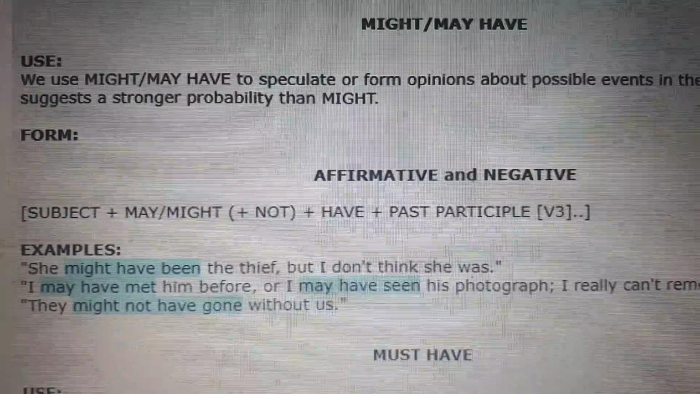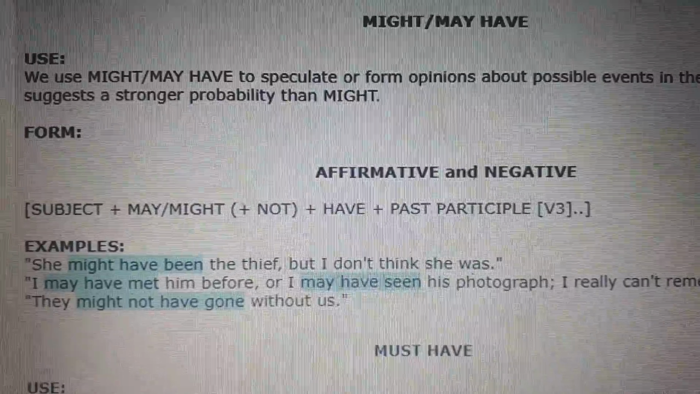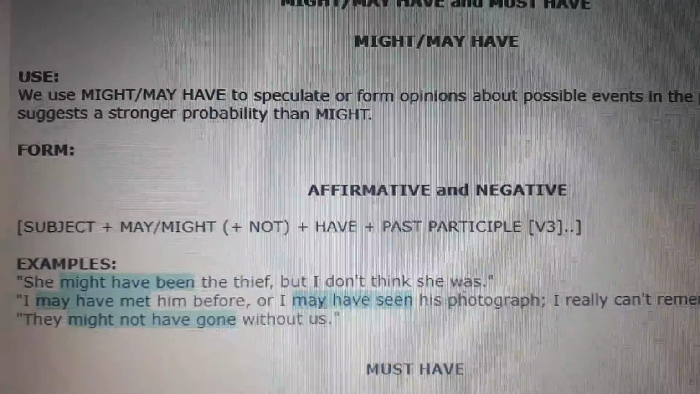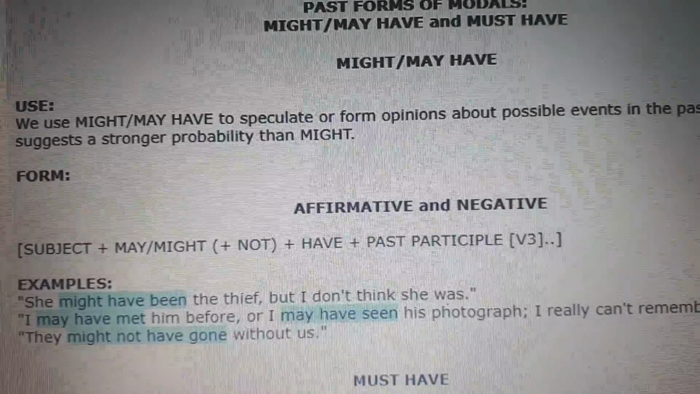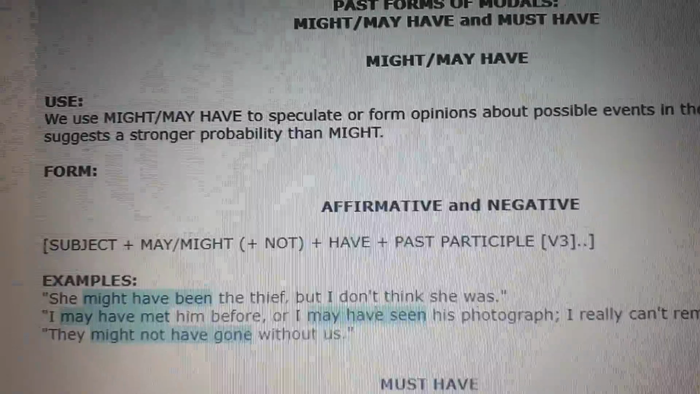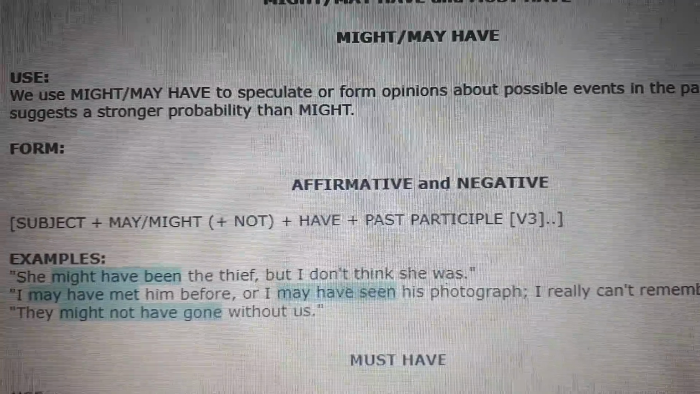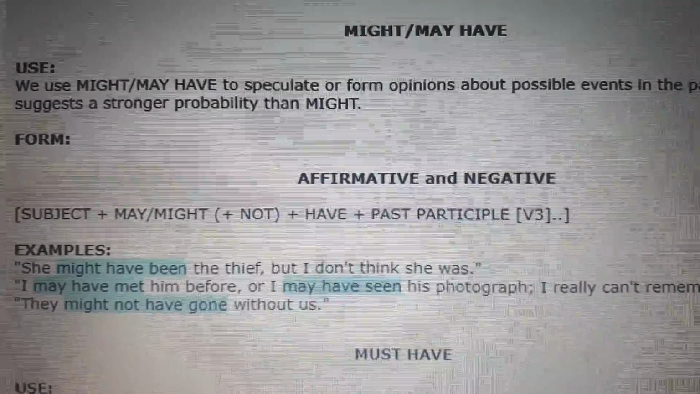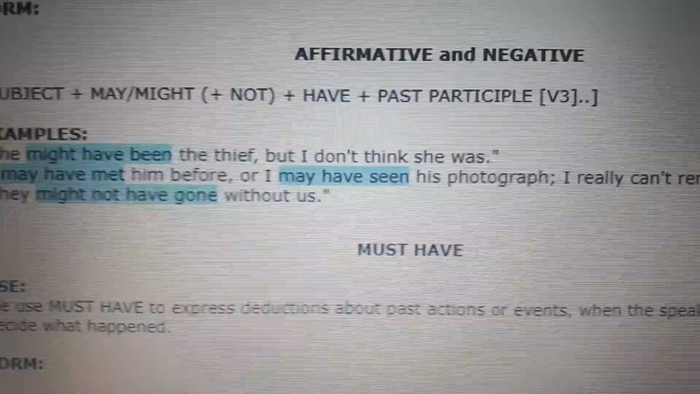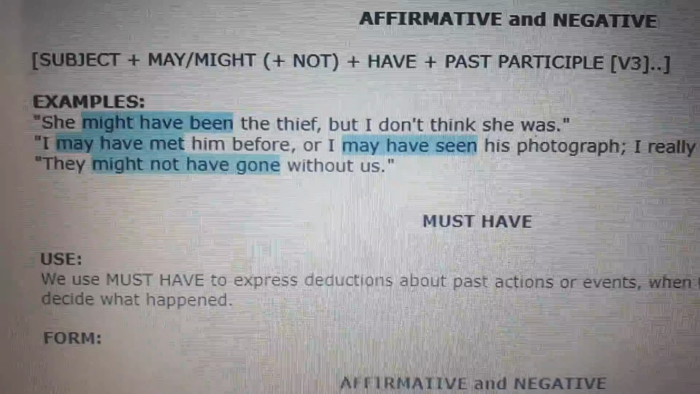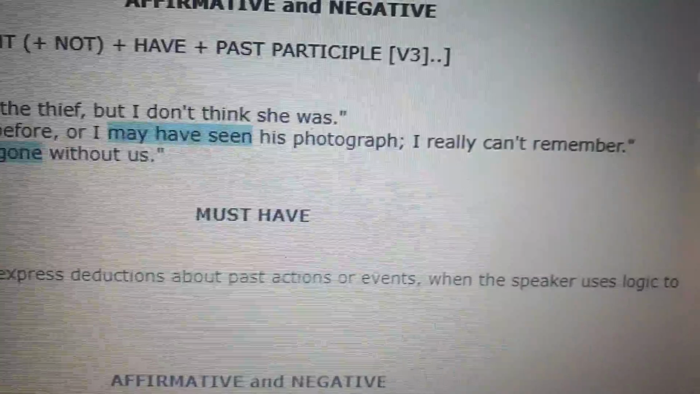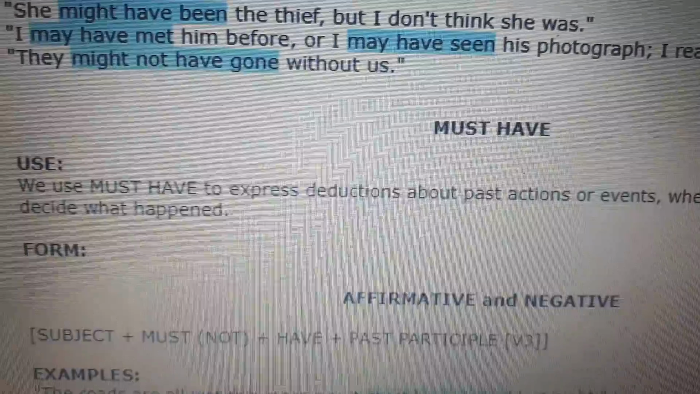Then you have, they might not have gone with us. Ellos pudieron no haber ido con nosotros. Because it's an action about which you speculate or form your own opinion about the possible event. Then if you're going to work with must have, must have is to express deductions about past actions or events when the speaker uses logic to decide what happened.